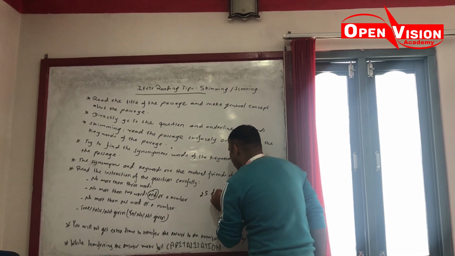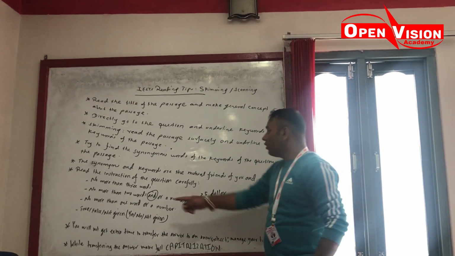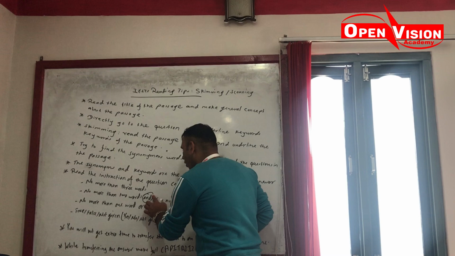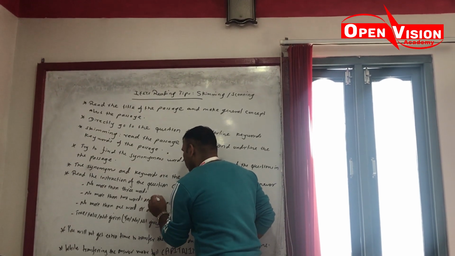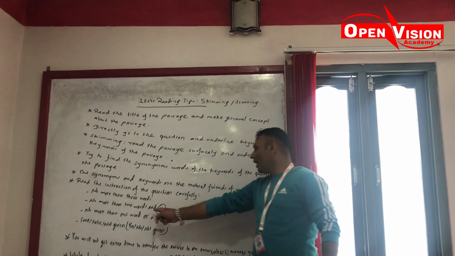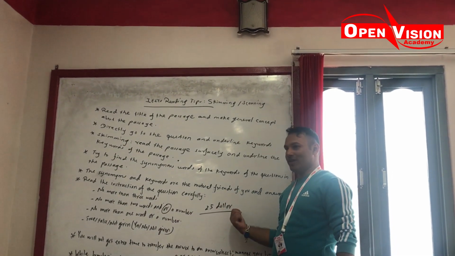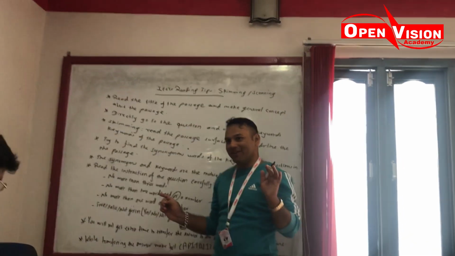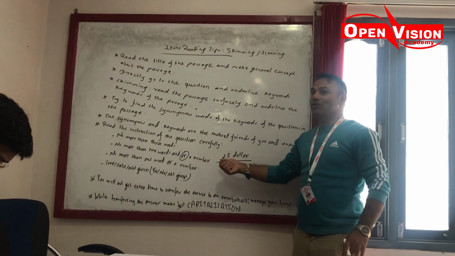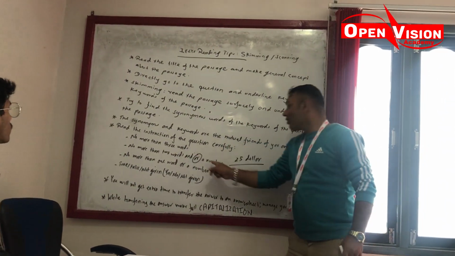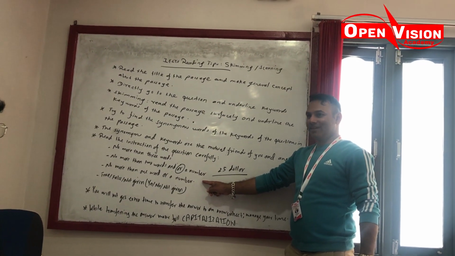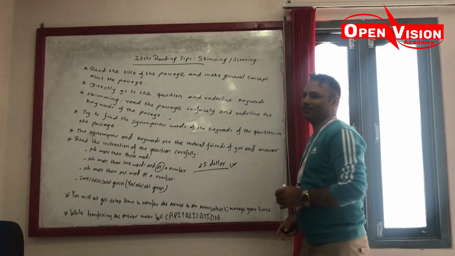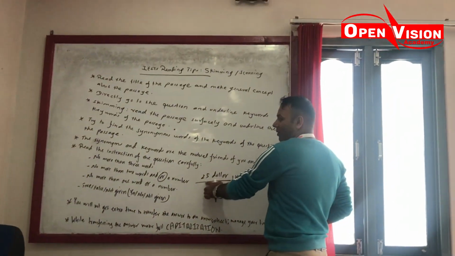$25. You can write it down like this also, because "no more than 2 words" means you are allowed to write 1 word. Right? Now, "2 words and a number": you can see, 1 number, 1 word. "No more than" means you are allowed to write 2 or 1 words, no problem. Okay, "no more than 2 words and a number", write it down. Are you clear? So in this case, this answer is also correct, because there is 1 word and 1 number.